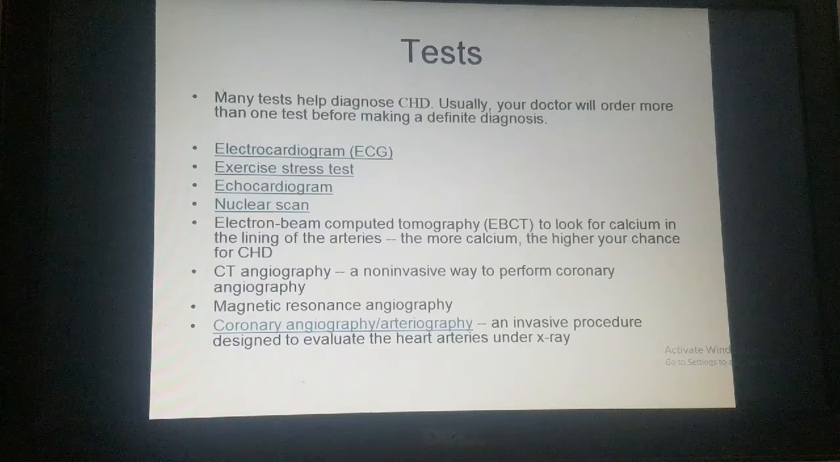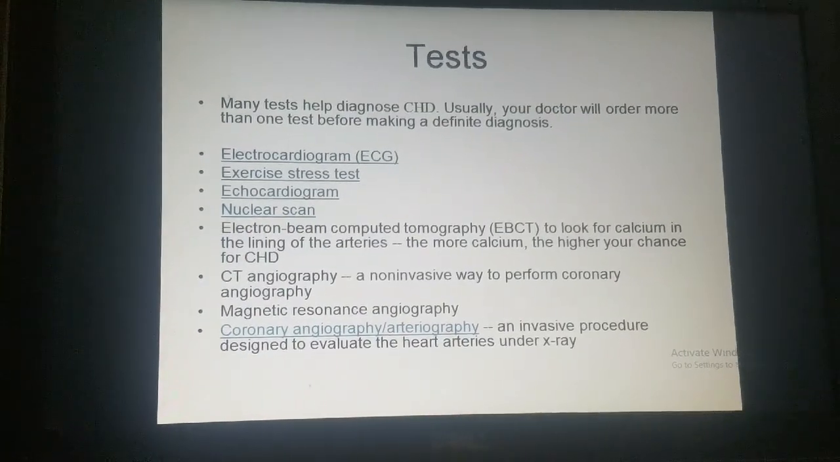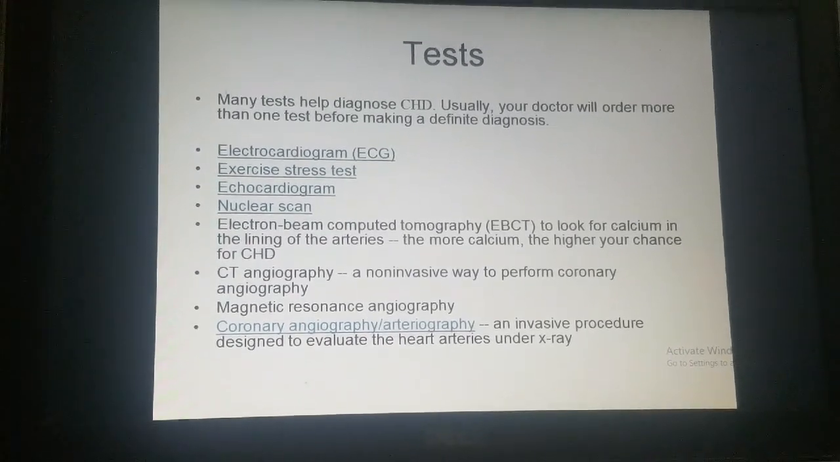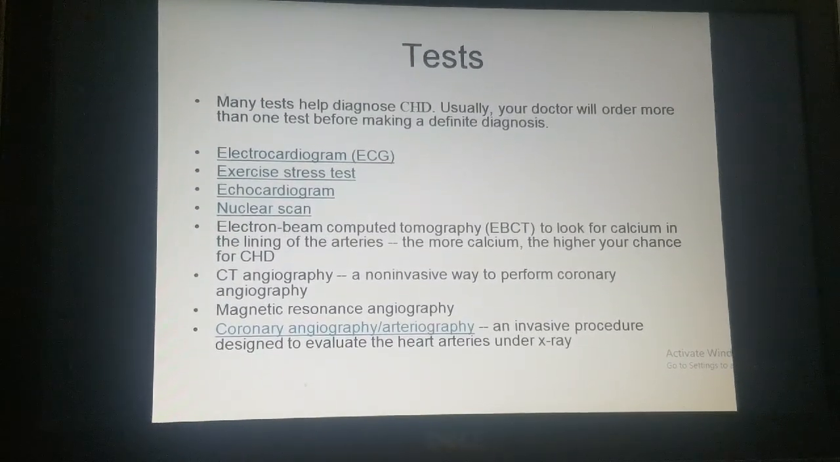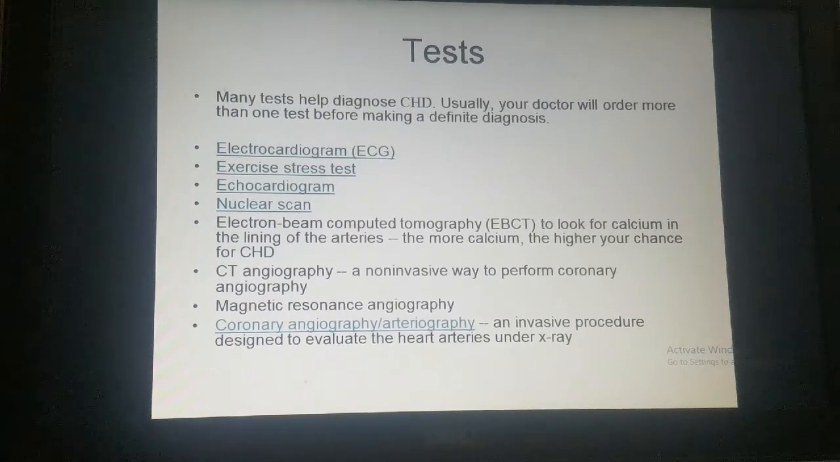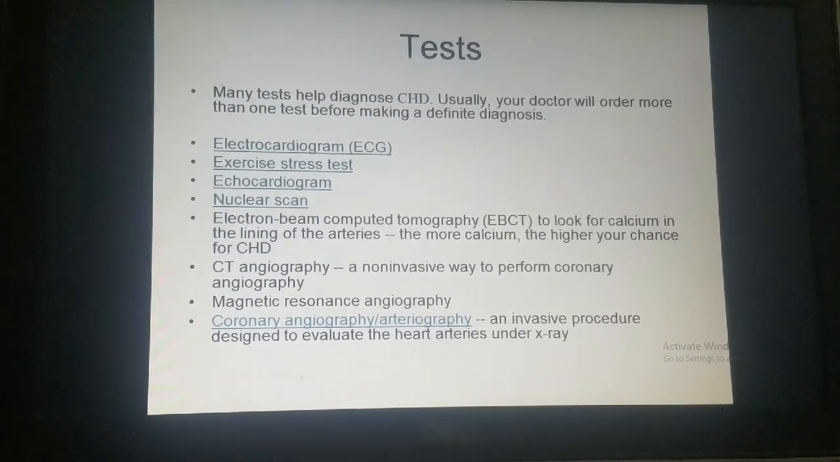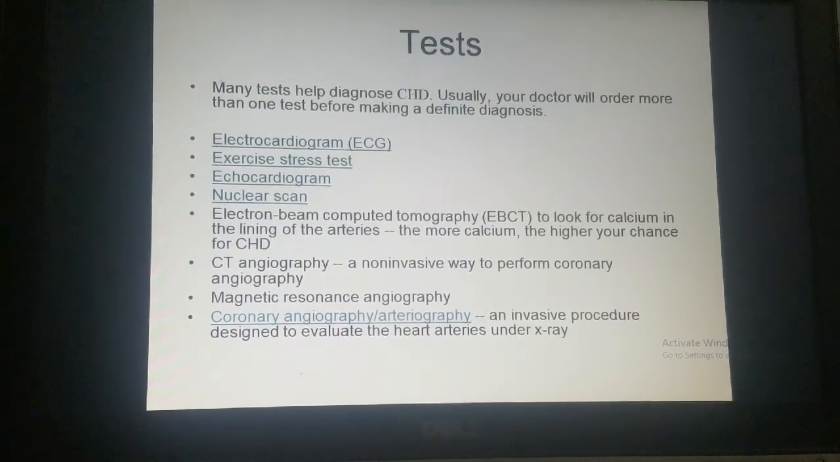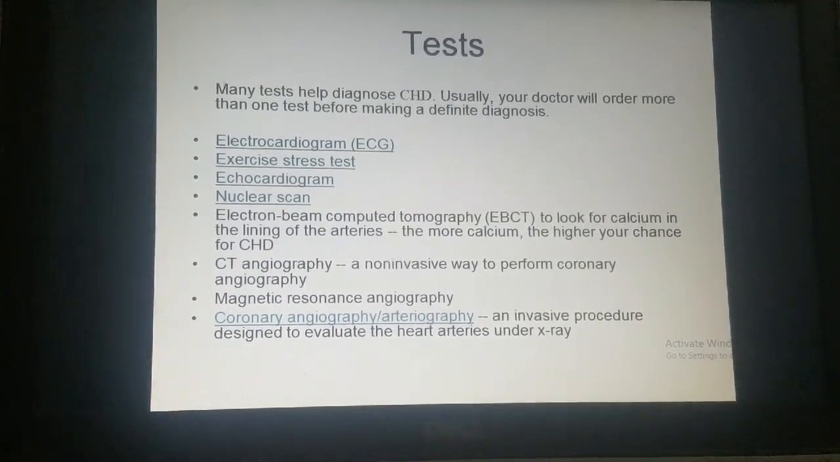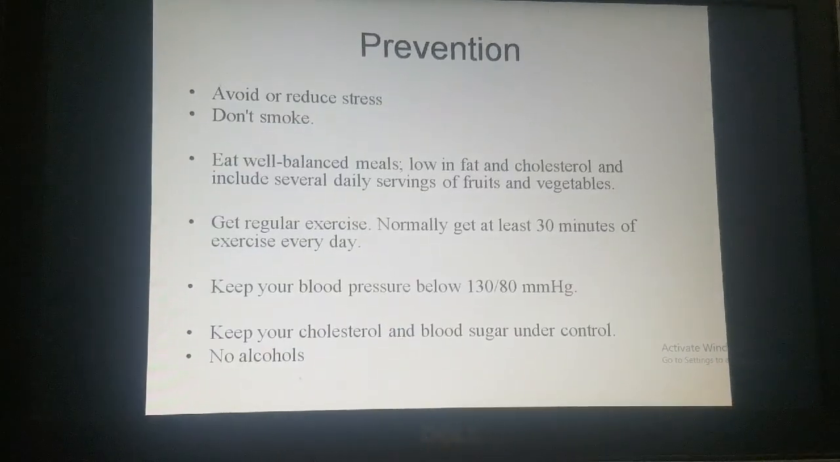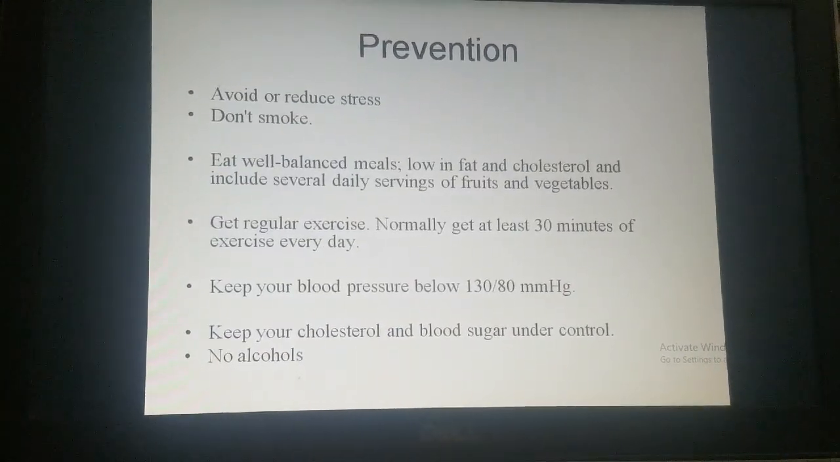Here are some of the tests which are very helpful to diagnose. Usually doctors advise them to take a decision. Some of the very helpful tests are ECG, electrocardiogram, exercise stress test, echocardiogram, nuclear scan, electron beam computed tomography, CT angiography, magnetic resonance angiography, coronary angiography, etc.